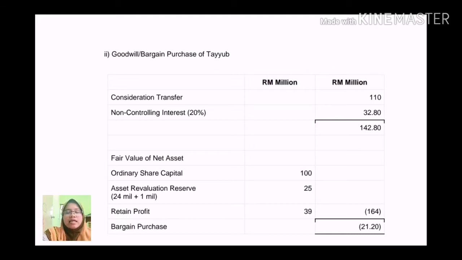The NCI is only 20%. 20% times 164 million, we will get 142.8 million. So the total sum is 142.8 million. After deducting the fair value of the net asset, we will get a bargain purchase of 21.2 million. This amount we will put in the schedule under group.